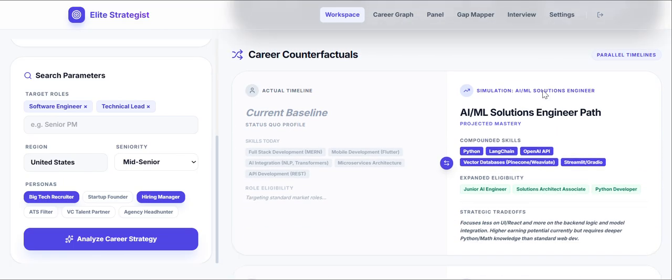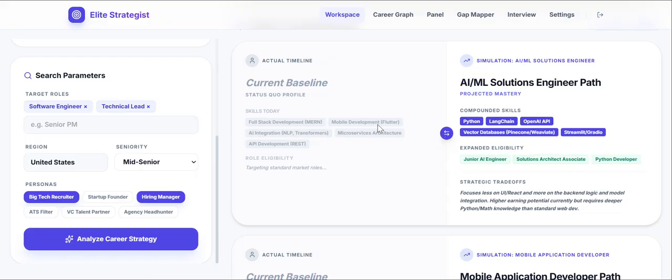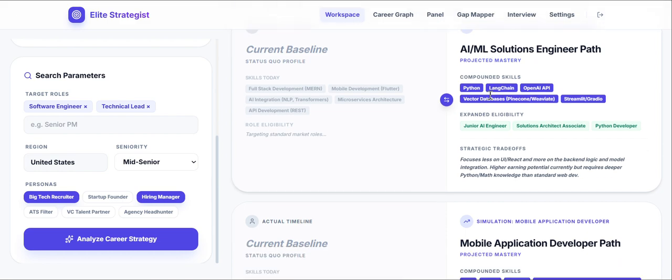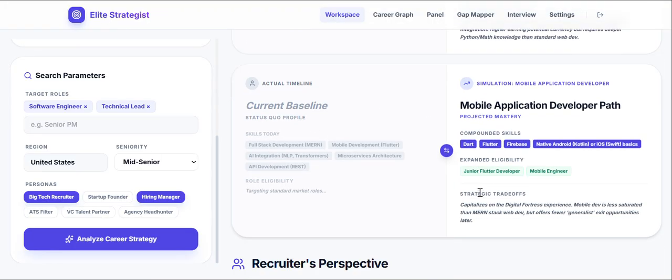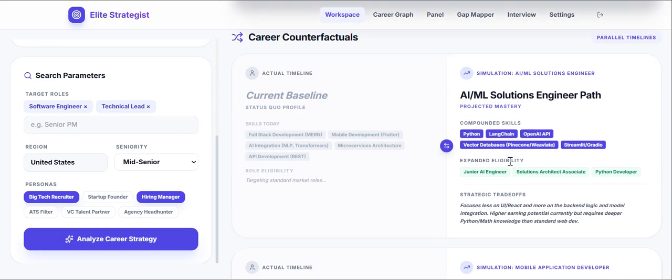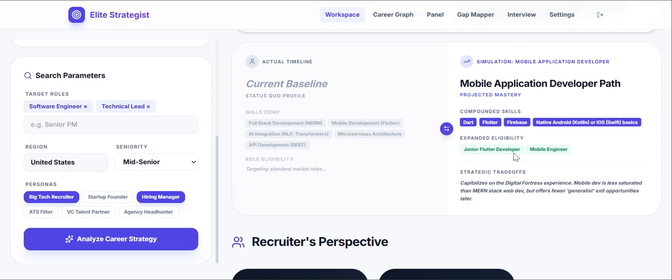Also, here you can see the career conference. The simulation is showing I can become an AI/ML solution engineer also. The current baseline is this. I can change this data to this because nowadays AI is trending. Like this, changing this to this, I can become a mobile developer. So it's giving different career paths from the same resume, and I can create another resume with these facts.